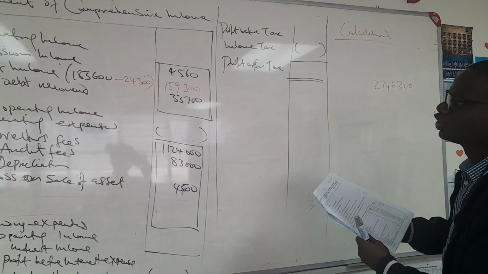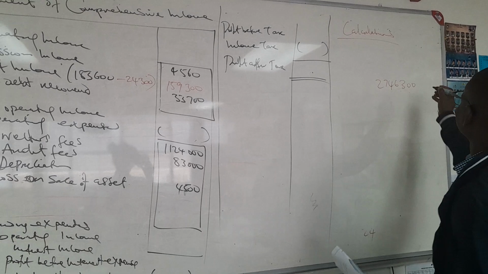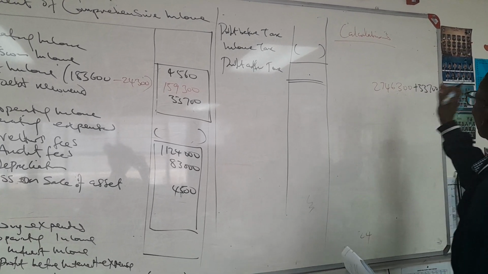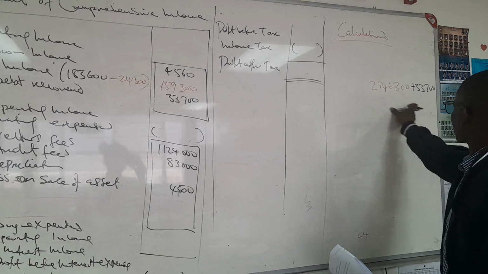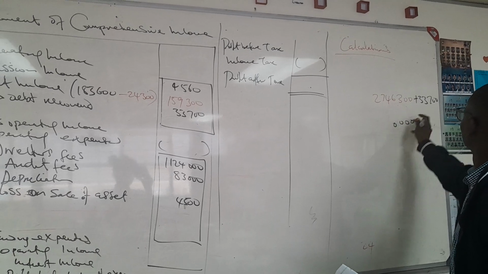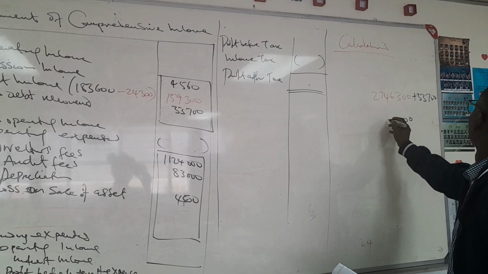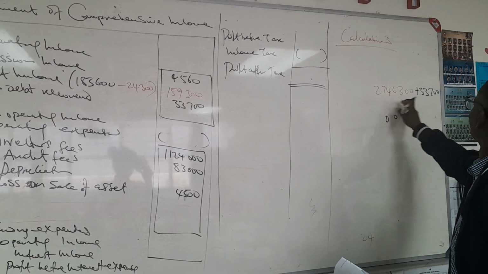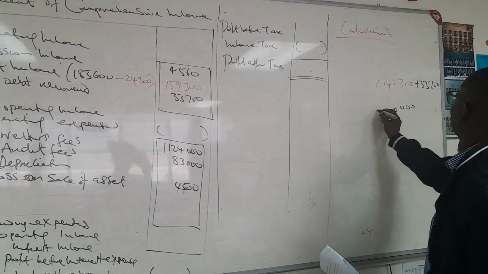Therefore, 33,700 will be added back to it.